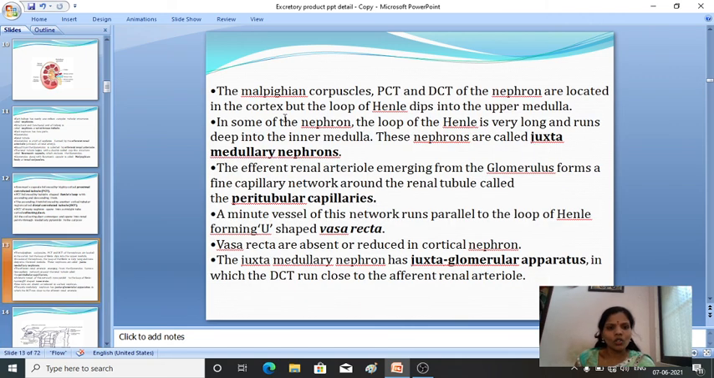So, juxtamedullary nephron, peritubular capillaries, vasa recta. These are the blood capillaries which are found surrounding the nephron here.